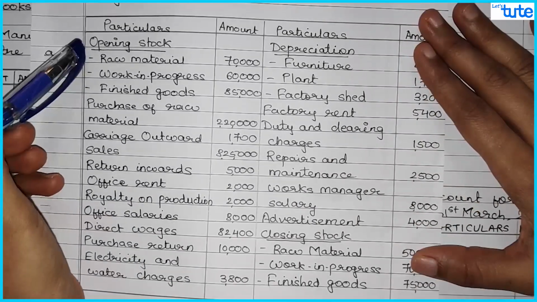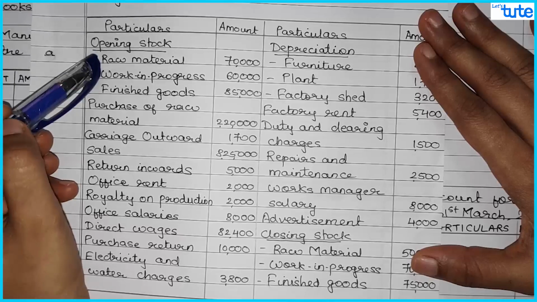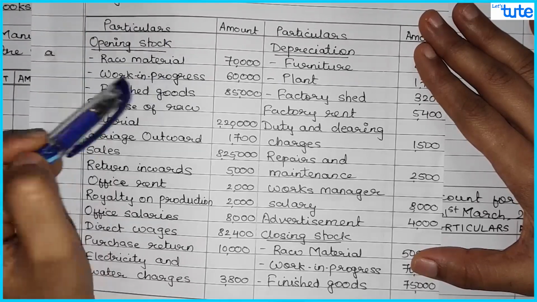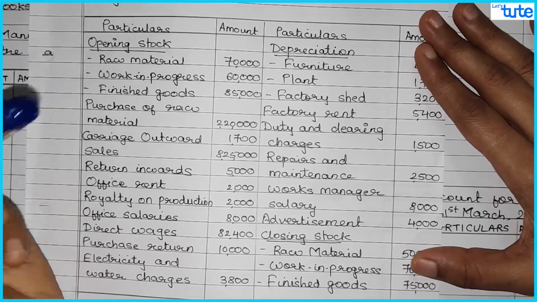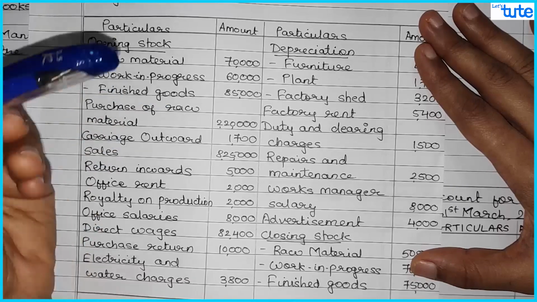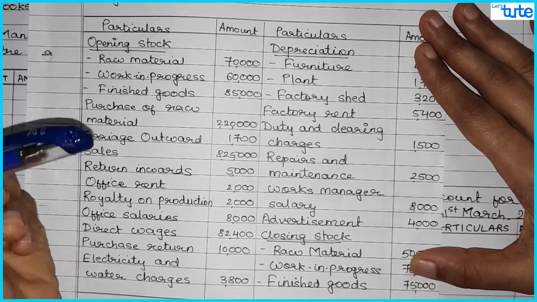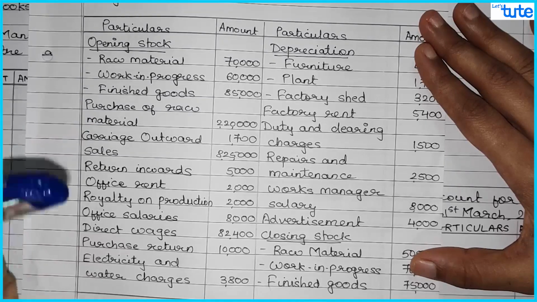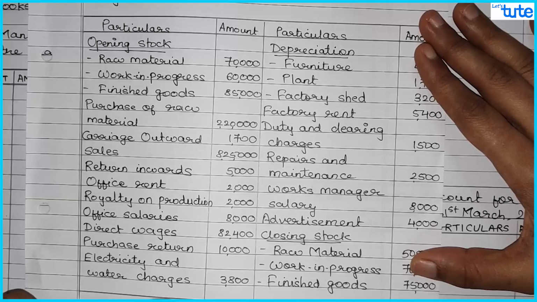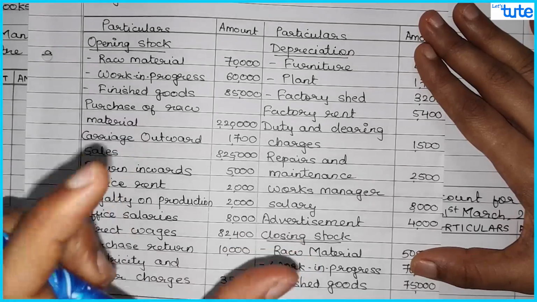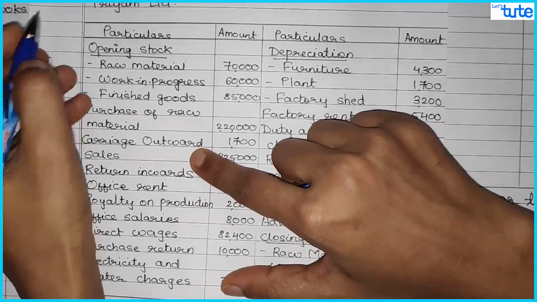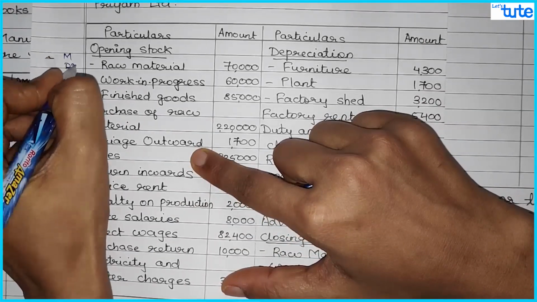First, they have given us opening stock of raw material. Now opening stock of raw material, so raw material is related to production, and we have seen in our first video that in manufacturing account we have cost of material consumed, where we write opening stock of raw material plus purchase of raw material plus all the purchase related expenses less purchase return and less closing stock of raw material, and that gives us cost of material consumed. So this raw material consumed will go to manufacturing account debit side.